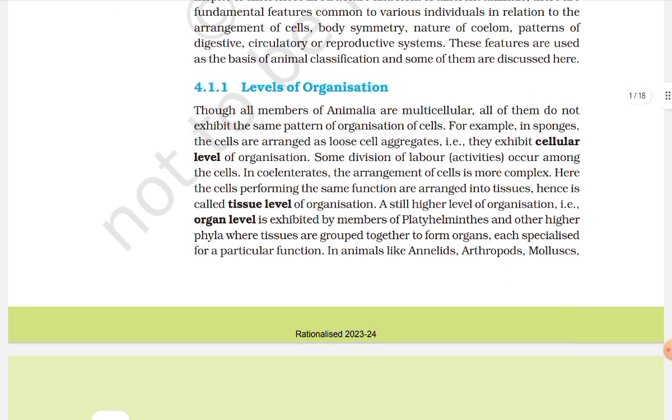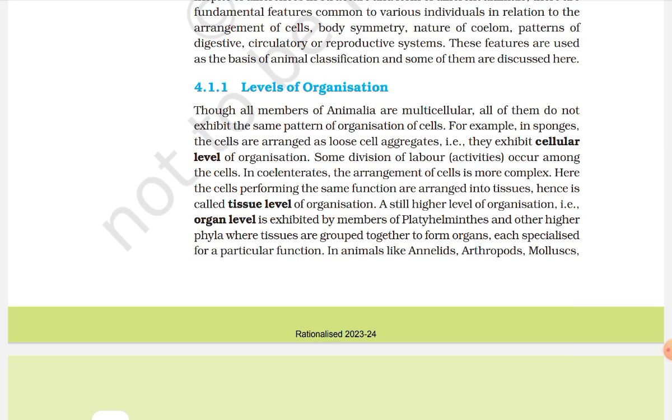Levels of organization. Though all members of Animalia are multicellular, all of them do not exhibit the same pattern of organization of cells. For example, in sponges, the cells are arranged as loose aggregates. They exhibit cellular level of organization. Some division of labor occurs among the cells. In coelenterates, the arrangement of cells is more complex. Here, the cells performing the same function are arranged into tissues. Hence, it is called tissue level of organization.